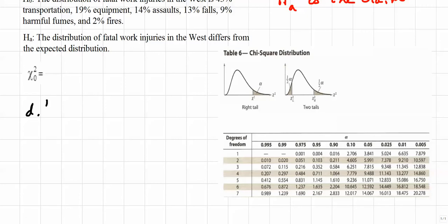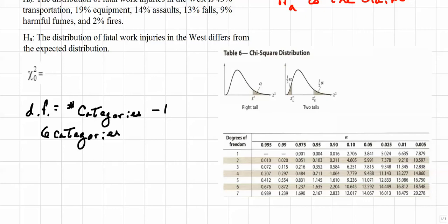So degrees of freedom is going to be equal to the number of categories that we have in the table above, and we're going to subtract 1 from that. So there are 6 categories. Therefore, the degrees of freedom for this particular problem will be equal to 5.